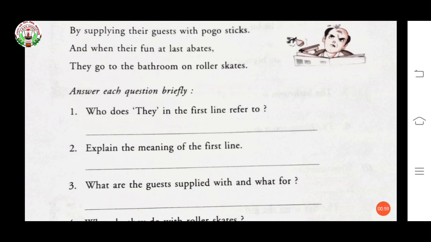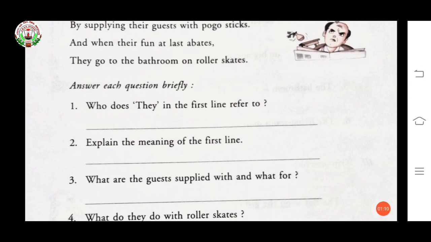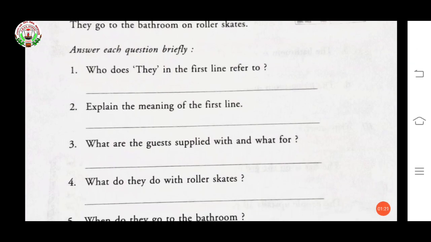Now, question number 2. Explain the meaning of the first line. See the first line. They try to get their parties to mix. It means they played mix and remix songs for the party. Now, third question. What are the guests supplied with and what for? The guests are supplied with pogo sticks for dancing.